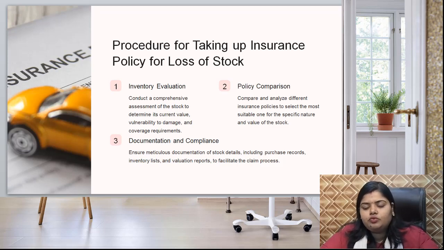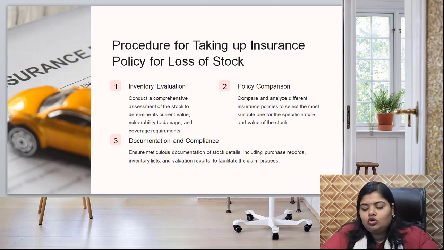Now, what is the procedure to take up an insurance policy for loss of stock? The previous slide was on loss of profit. Now, how to take the insurance policy for loss of stock? First of all, go for inventory evaluation. Conduct a comprehensive assessment of the stock to determine its current value, vulnerability to damage and coverage requirements.